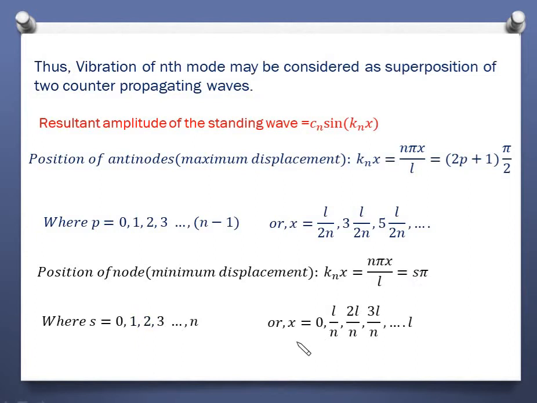So we can find the positions x equals to 0, L by n, 2L by n, and so on. Now we can note that x equals to 0 and x equals to L is actually the boundary condition, that is, displacement is 0 at x equals to 0 and x equals to L. That's the boundary condition for the stretched string. So s equals to 0 and s equals to n is basically giving us the boundary condition.